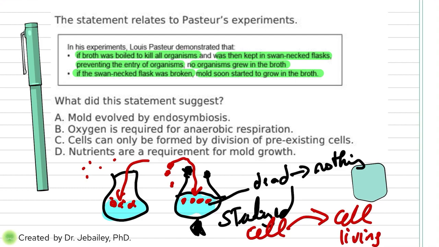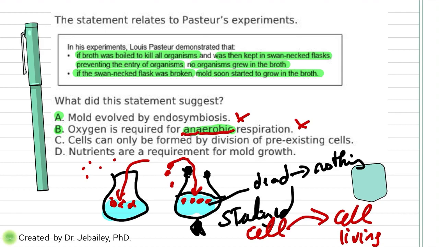So what did this statement suggest? Here are the four options. The first one says that mold evolved from endosymbiosis. Endosymbiosis has nothing to do with this; it has to do with mitochondria and chloroplast. Next, B, oxygen is required for anaerobic respiration. The word anaerobic here means no oxygen, right? An means no, aerobic means oxygen. So this already contradicts. So these two are already out of the way.